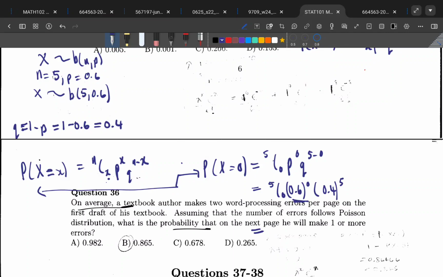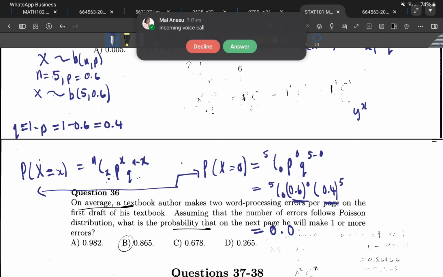I say times. I know that any number to the power of 0 is also 1, so this is also 1. So I'll just multiply by this last one. I open bracket, I say 0.4, close. I say to the power of, which is y to the x. I press the button which says y to the x. It means the power of. Then 5. Say equals. Here I'll get 0.01024. Okay, so the answer I'm getting is 0.01